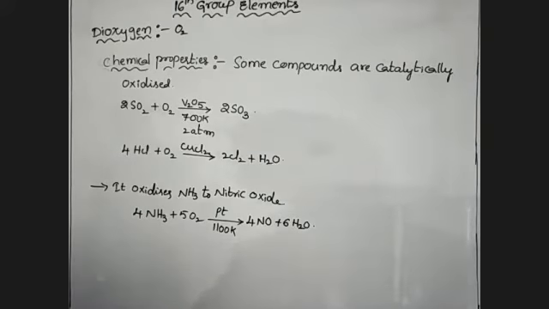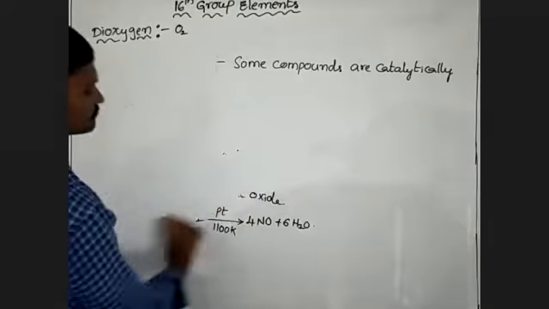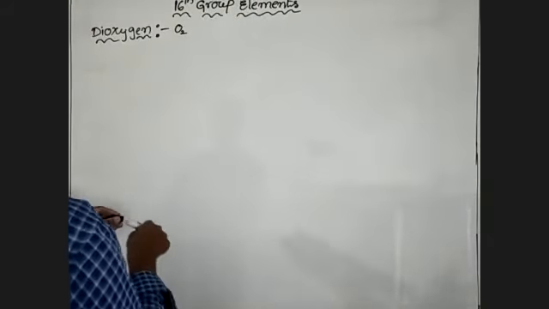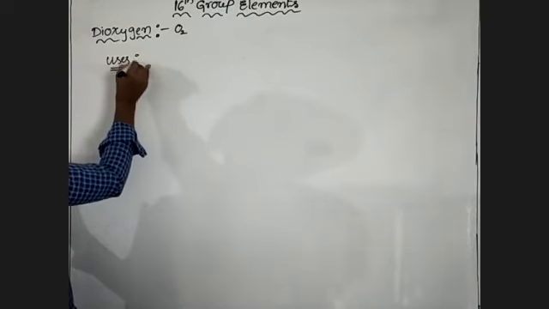Okay, next one, uses of dioxygen. Here it is very simple.